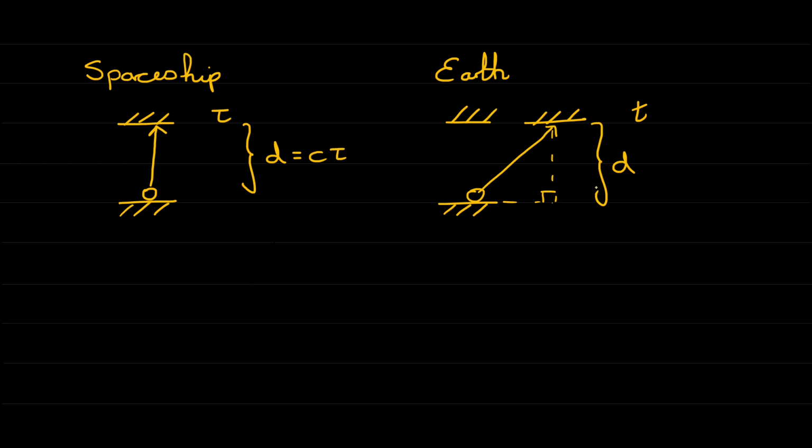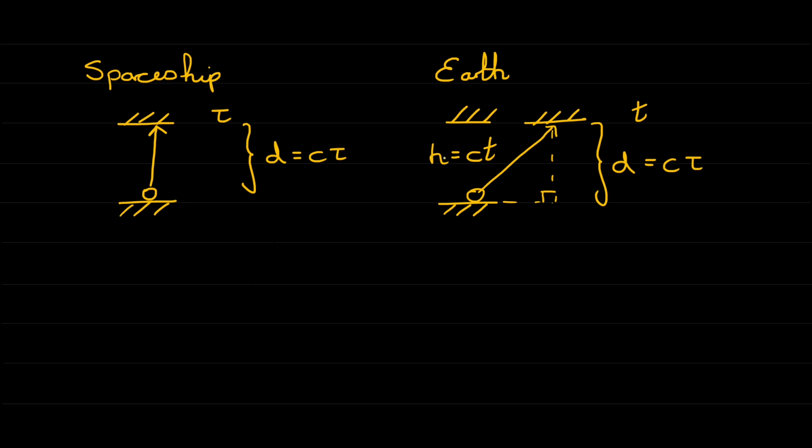This is exactly the same distance d from the Earth's point of view, so again that must be equal to c tau. So the question is then, this distance that the person on Earth sees the pulse of light travelling, let's call it h, what's that equal to? Well, again, they see the pulse of light travelling at the speed c. We've agreed that everyone must see light travelling at c. They say it takes a time t to get across there, so h must simply be equal to c times t. And now we're saying the distance h is larger than the distance d, i.e. the person on Earth sees the pulse of light travelling further than the person on the spaceship sees it.